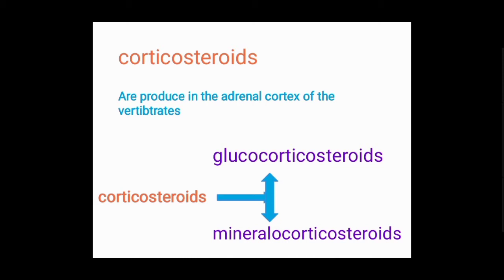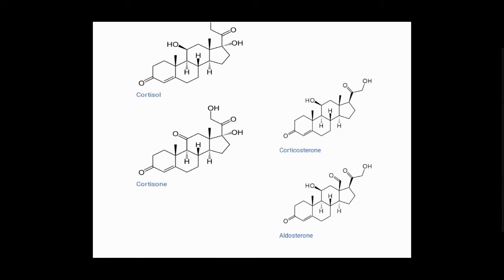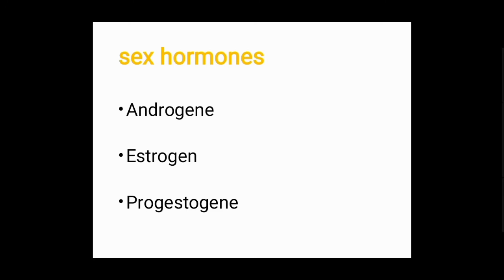They are further classified into glucocorticoids and mineralocorticoids, which we will discuss in detail in another lecture. Cortisol, cortisone, corticosterone and aldosterone are the hormones of the corticosteroids.